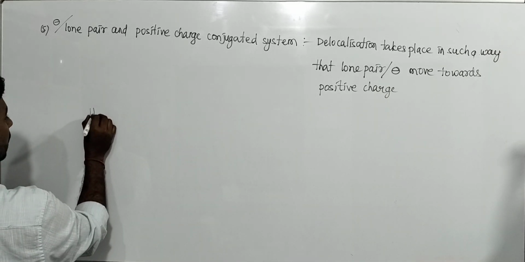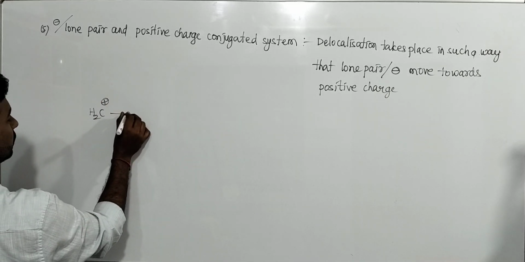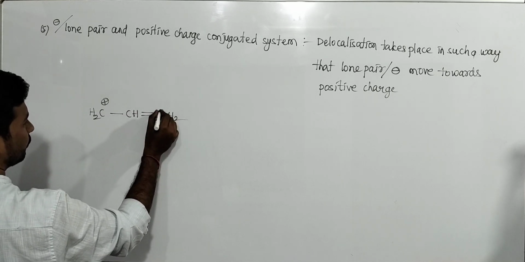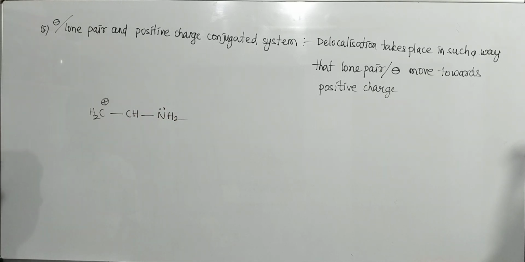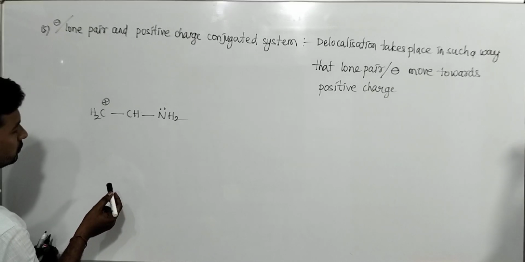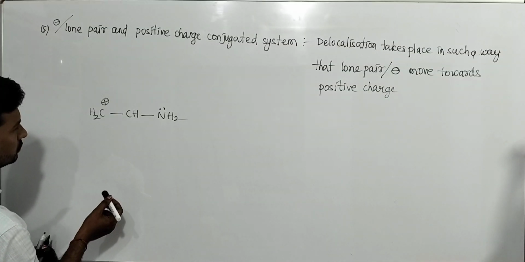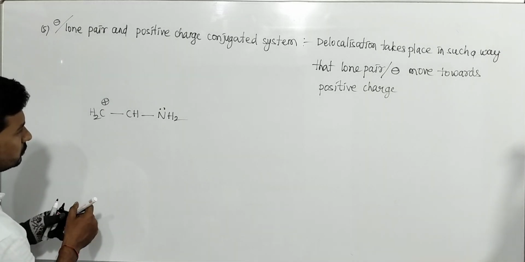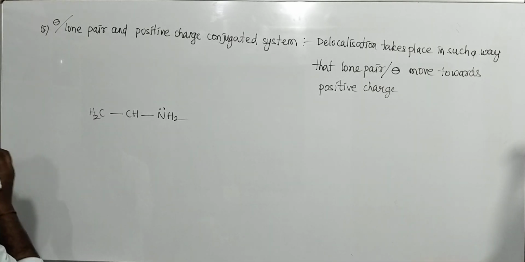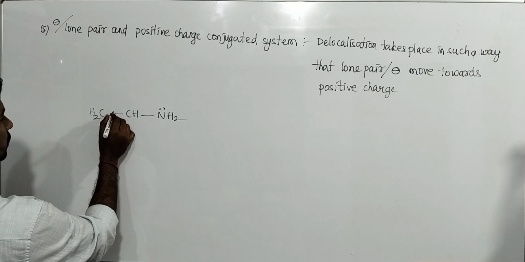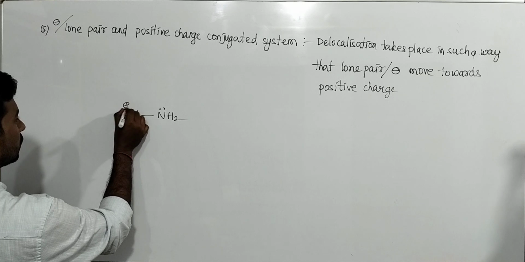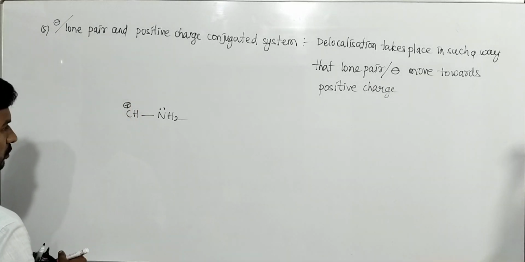Example, see here. Here, carbon with positive charge, single bond to CH3, double bond to NH2, like this. How?